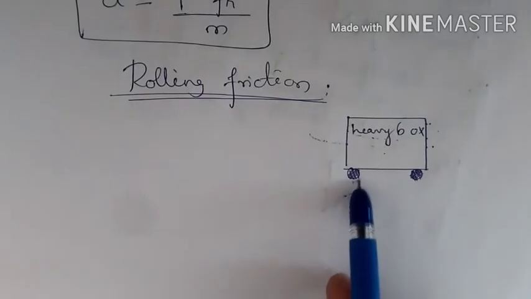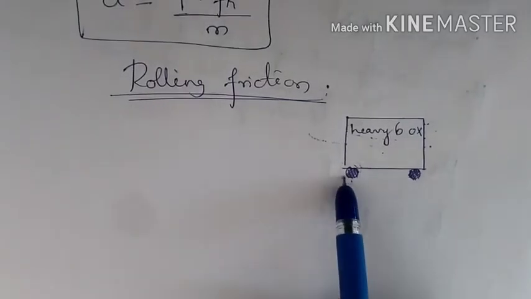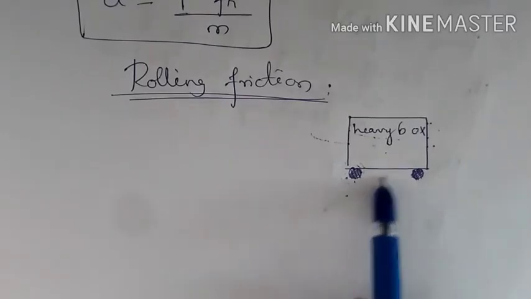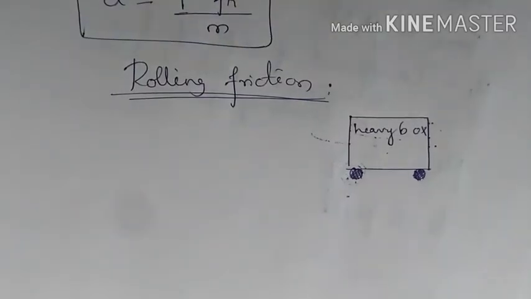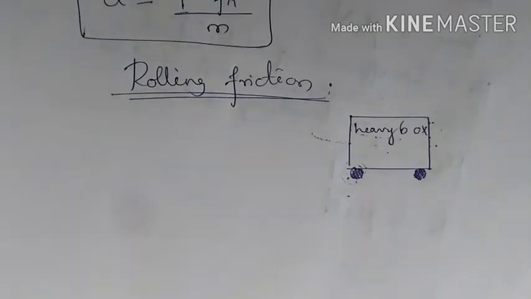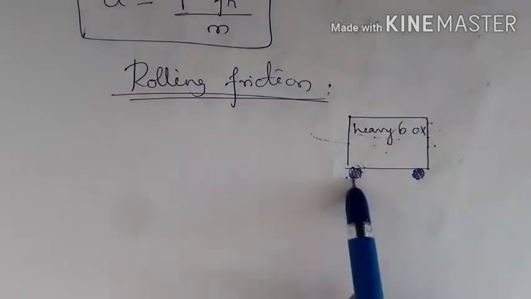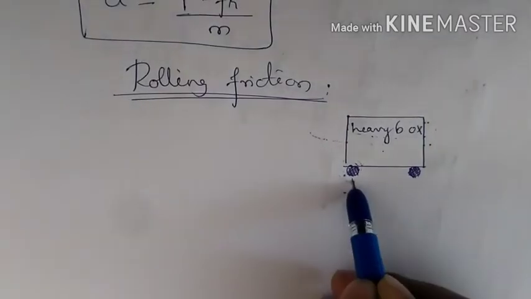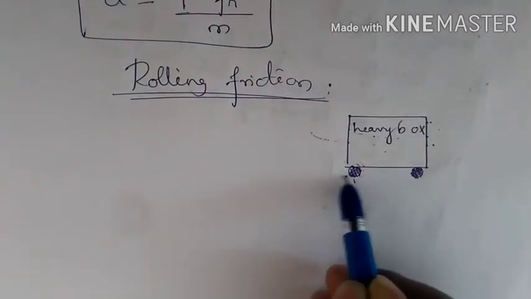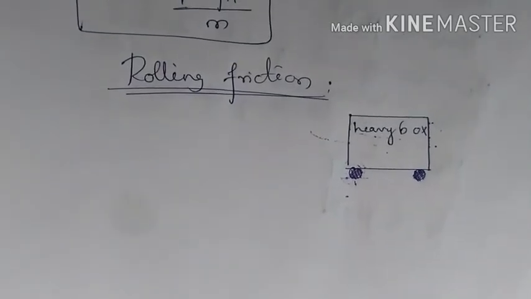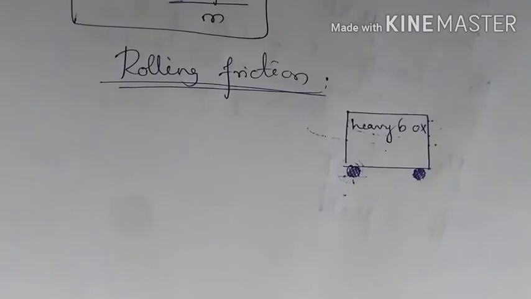These wheels will not slide on the floor. Instead, they roll on the floor. So the surfaces at contact do not rub each other. Here the velocity of the point of contact of the wheel with respect to the floor is always 0 all the time, even though the center of the wheel is moving.